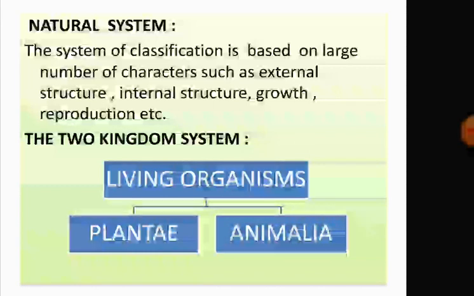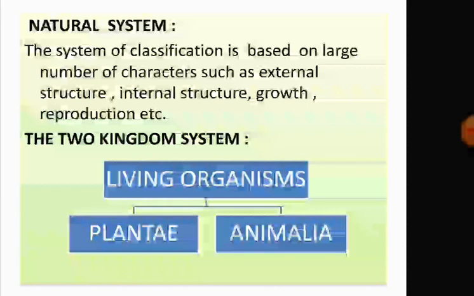Now, we know that living organisms are enormous in number and they differ greatly in their characters. One of the earliest natural systems of classification was the two-kingdom system. This two-kingdom system was proposed by Carolus Linnaeus in 1758. The two-kingdom classification consists of Plantae and Animalia.